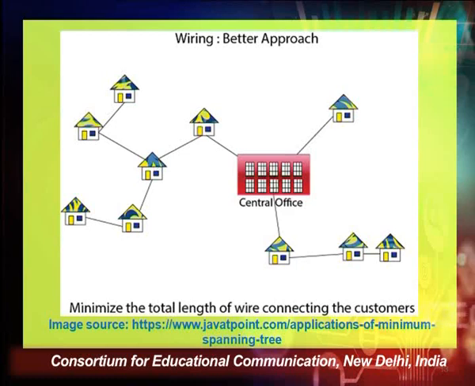So here we are trying to minimize the total length of wire connecting the customers, or we can say the weight of the edges. The weight of the edges could be the total length of wire, or it could be the expense we are going to incur in laying down a wire from one point to another point.